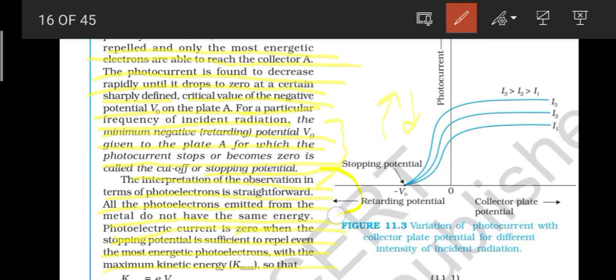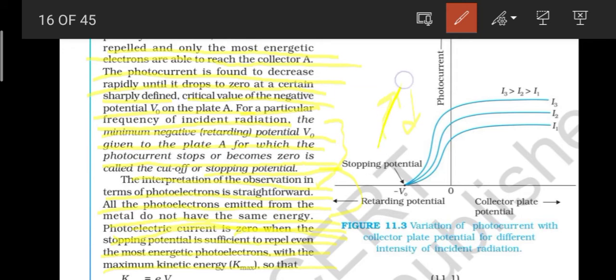So the minimum negative or retarding potential V naught given to plate A, for which the photocurrent stops or becomes 0, is called the cutoff or stopping potential. We don't have the same energy with everyone, so the photoelectric current is 0 when the stopping potential is sufficient to repel the most energetic photoelectrons.